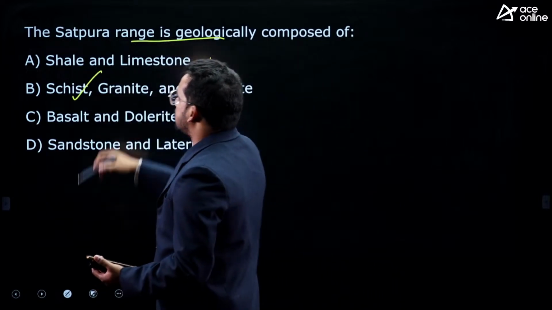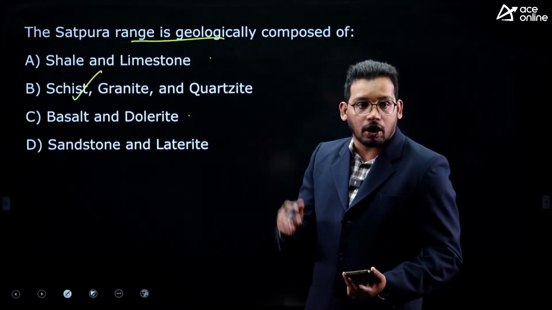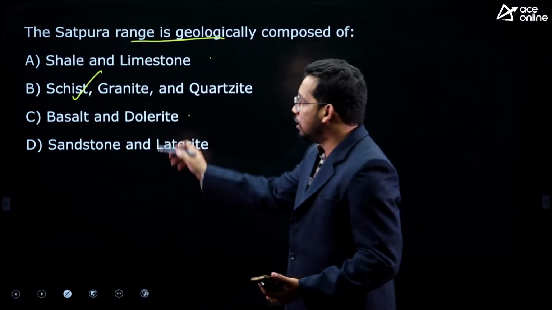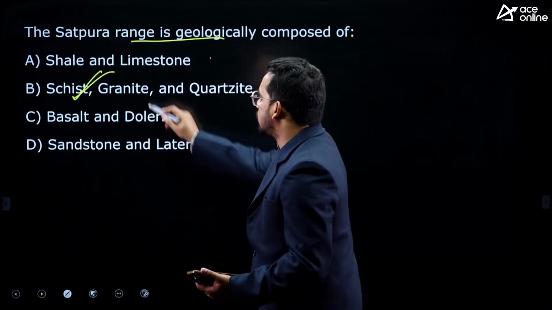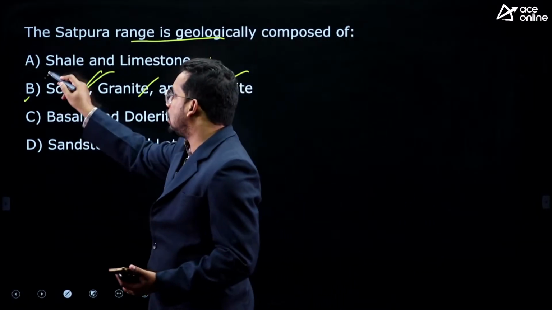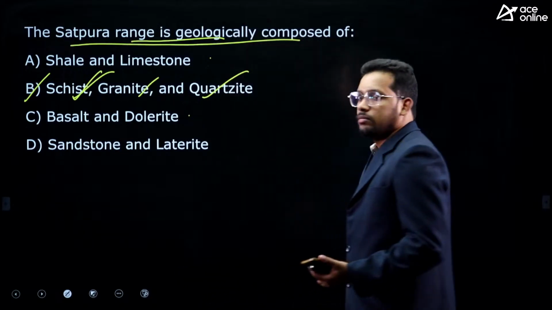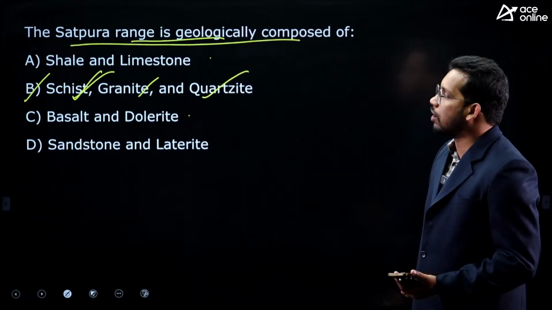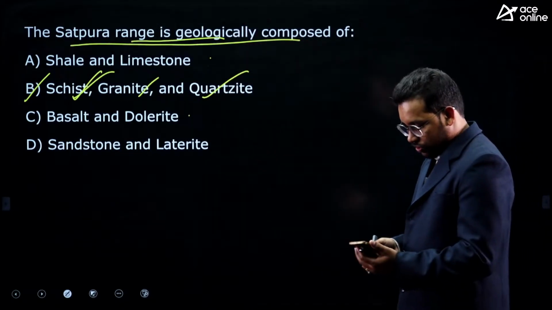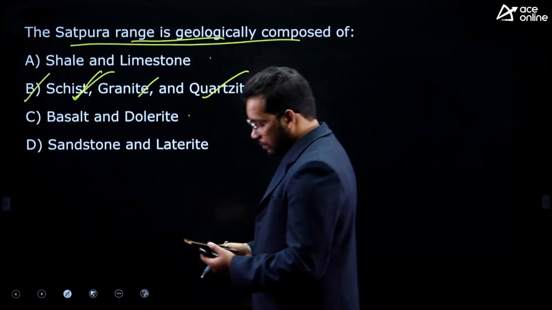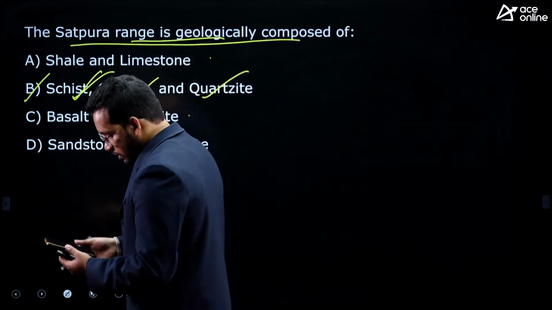Here schist, Bundelkhand schist or Bundelkhand gneiss I told. So, schist, granite, quartzite, these three are the popularly available rock kinds in the Satpura range. This is a tricky question, so that is why most have not answered, answer is B.